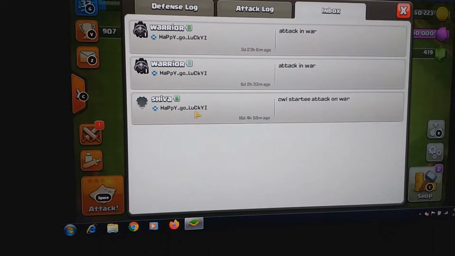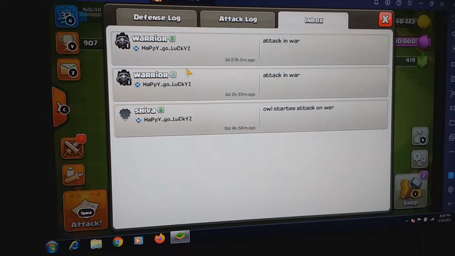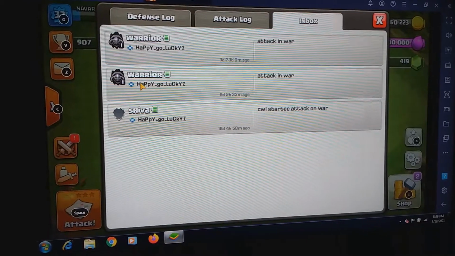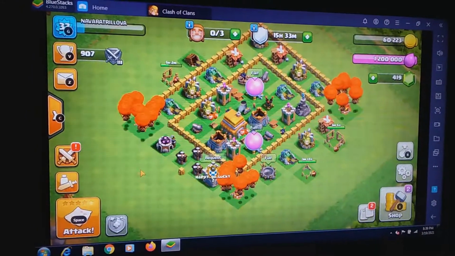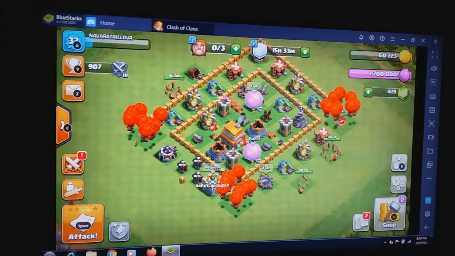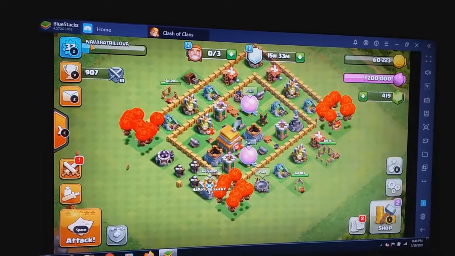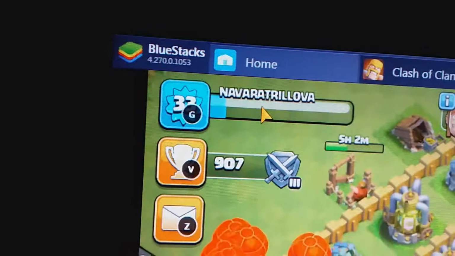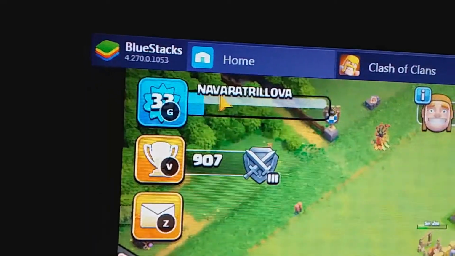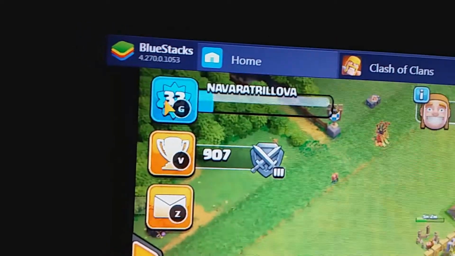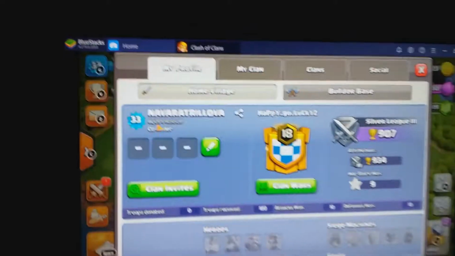This is a clan, happy-go-lucky clan, and Shiva is a co-leader, Warrior is a co-leader. They are like attack in war, and war. This is basically the village name where you could easily search. Even if I zoom in, zoom out, that won't zoom in or zoom out. So this is the village name. This is the level, I don't know which level this is. And one can search through this hashtag.